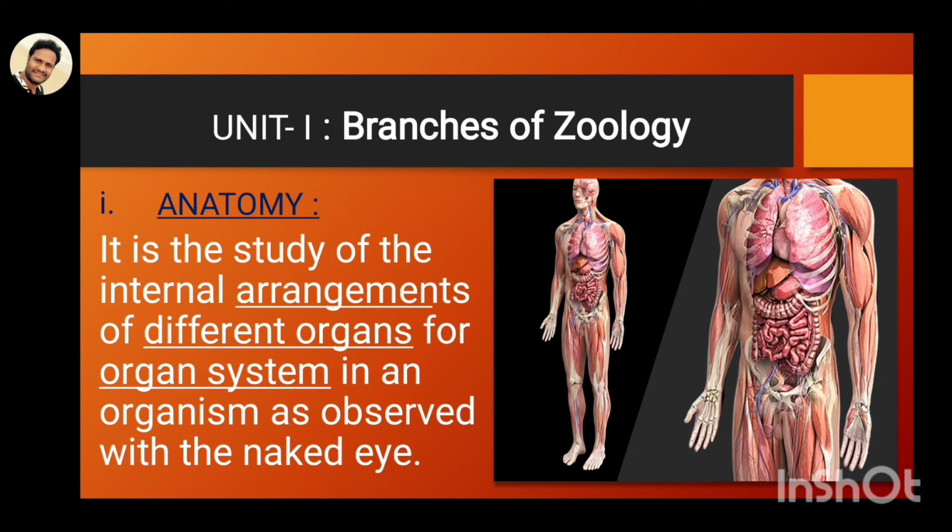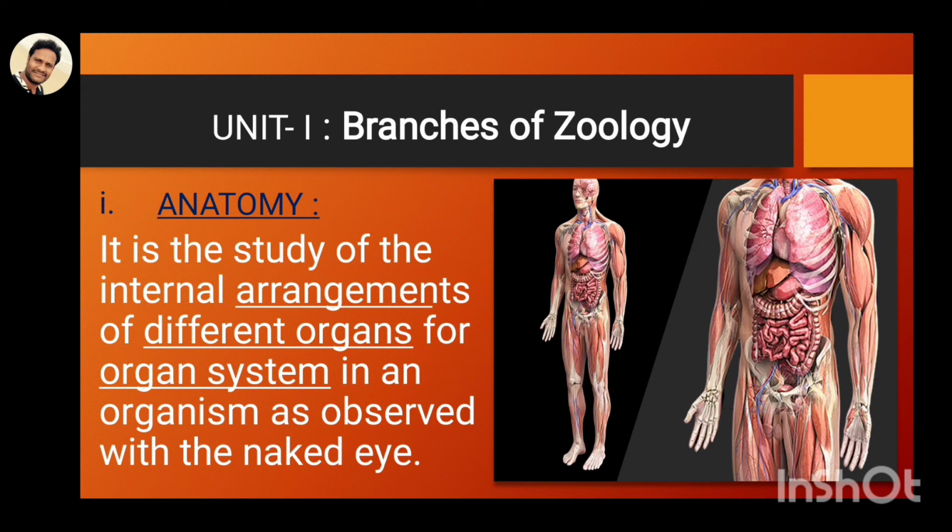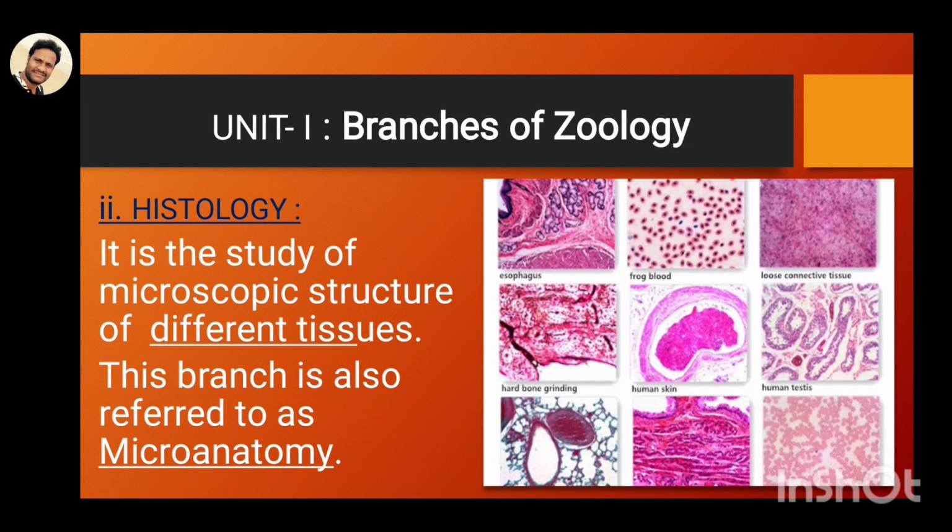In anatomy, we study the internal arrangement of different organs and organ systems, which we can observe with the naked eye. Whenever we look at internal parts, we see where the liver is located, where the lungs are located, where the kidneys are located, where the intestine is located, and where the brain is located. In this way we can observe with the naked eye. The study of the different types of organs is called anatomy. And the second one is histology.